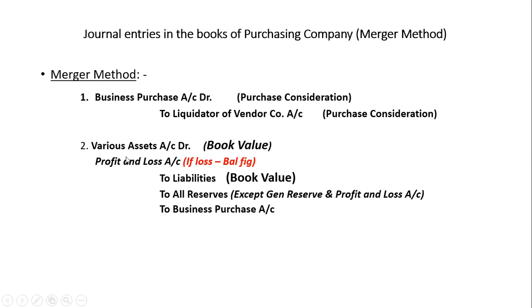In the previous method, we understood that we have to write goodwill. Here we are writing P&L. The only difference is this. Next, to general reserve. In the purchase method, we were writing to capital reserve. Here we are writing to general reserve. First we will complete the general reserve, then we will write P&L account. If in the general reserve we have 30,000, then we will complete the general reserve and then write the P&L account. So if there is a profit, then the balancing figure will be P&L account.